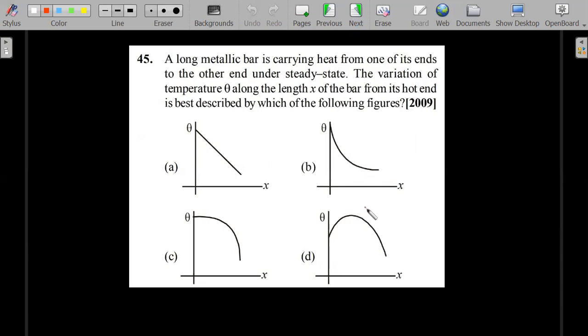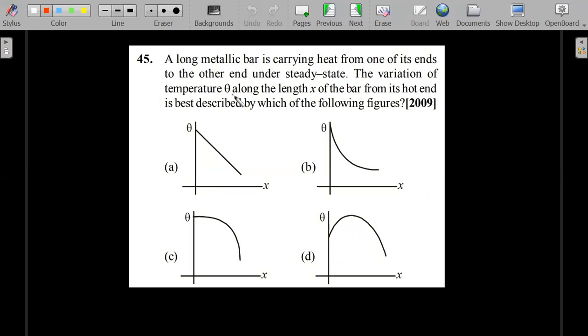Now we are into the graphs part of the conduction, steady state conduction ideas. Okay, so a long metallic bar is carrying heat from one of its ends to the other end under steady state. Our syllabus only has steady state conduction. So that means that the temperature of any slice doesn't vary with time. Over a period of time, temperature remains the same is the definition of steady state.